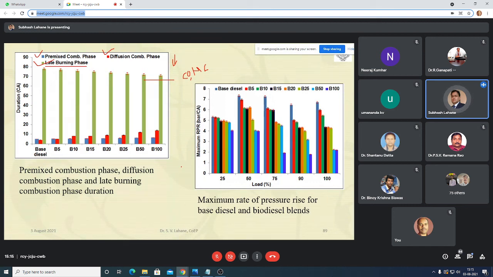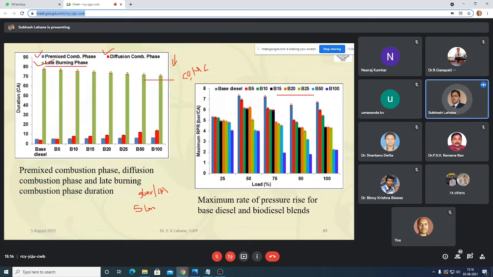For a stationary engine, 9 bar per crank angle rate of pressure rise is allowed, and for an automotive engine, I think the limit is 5 bar per crank angle. So we have run the engine within the permissible limit, and with the biodiesel percentage, it gets decreased further.